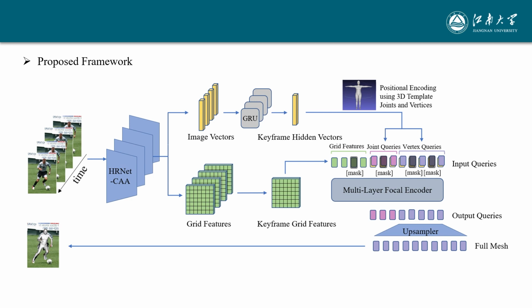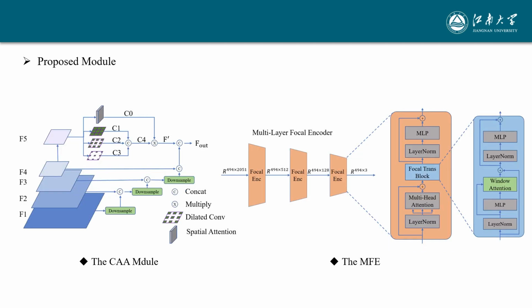for 3D human mesh. In addition, we propose the CAA module, which represents the contextual augmentation and spatial attention module, that integrates multi-scale features and highlights important elements via spatial attention. As shown on the left, the feature map F5 is processed by the spatial attention module and the dilated convolution with different rates. Multi-scale feature maps are fused through downsampling and concatenating. The CAA module effectively fuses the context information and automatically adjusts the attention weights of small-scale body parts for a robust and discriminative feature extraction.